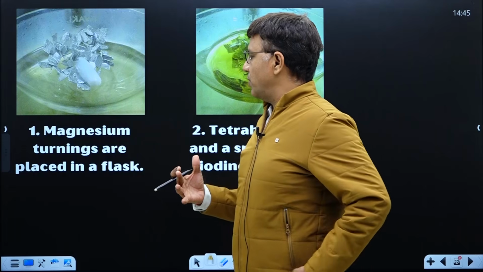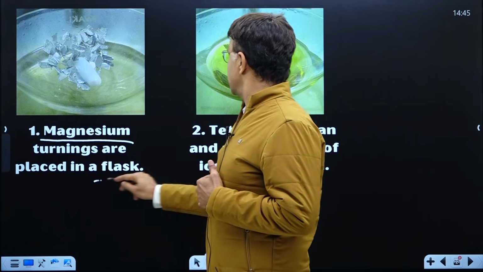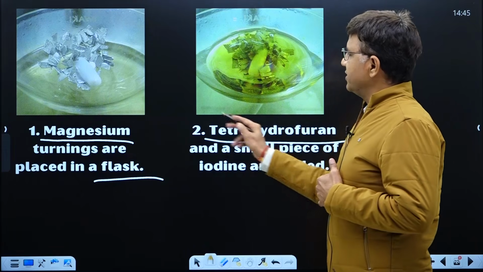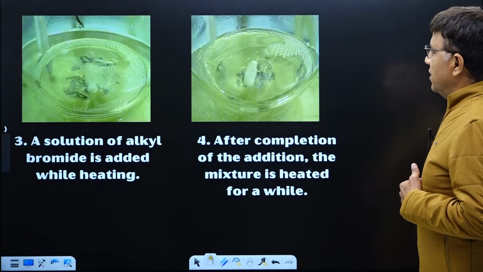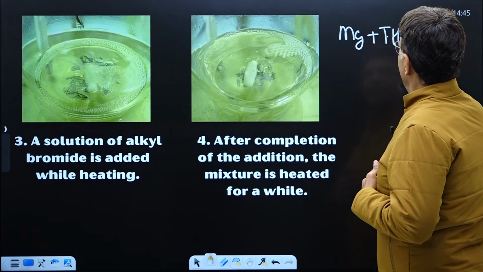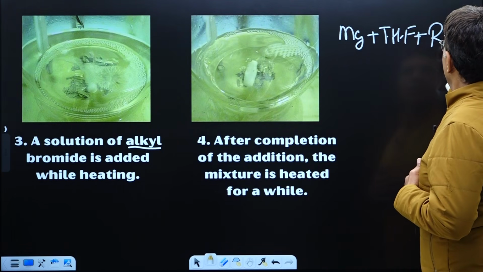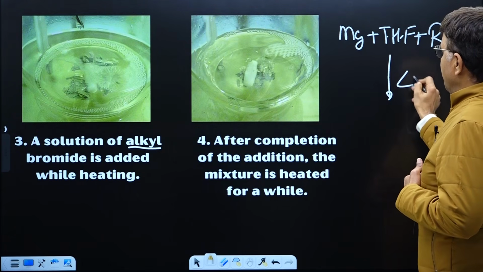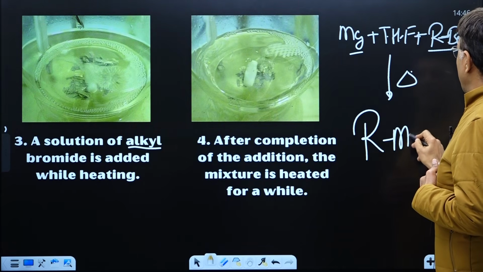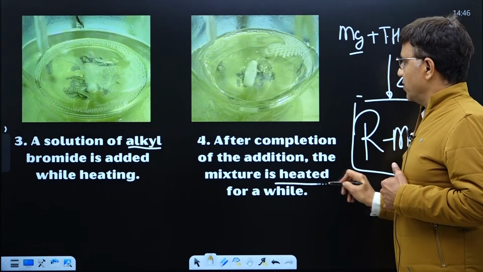I will explain in the form of the real mechanism of formation. This is the magnesium placed in a flask. Then you have to place tetrahydrofuran, THF, with the magnesium. Then there is magnesium, then there is THF. Then you have to place alkyl bromide, and heating. So what will we get? RBr and Mg, we will get RMgBr. That means formation of Grignard takes place. Got it?